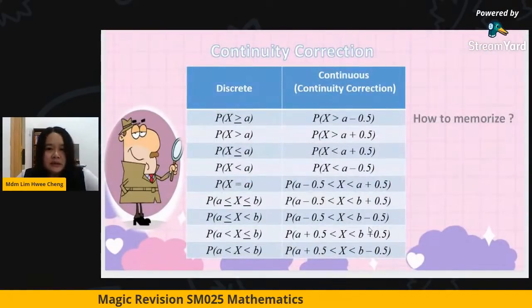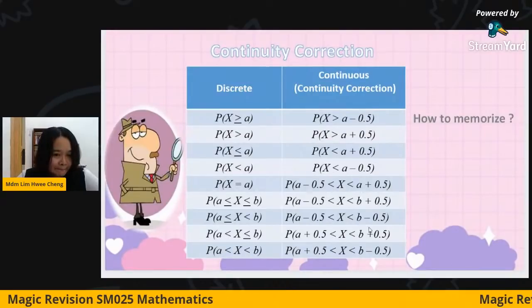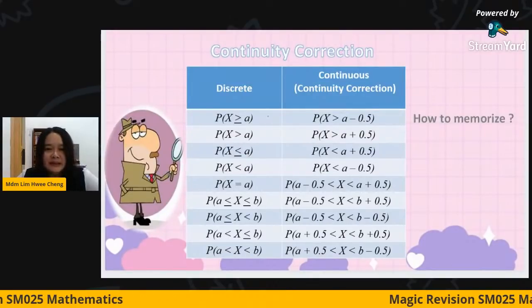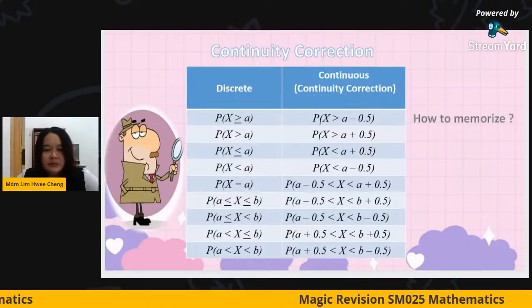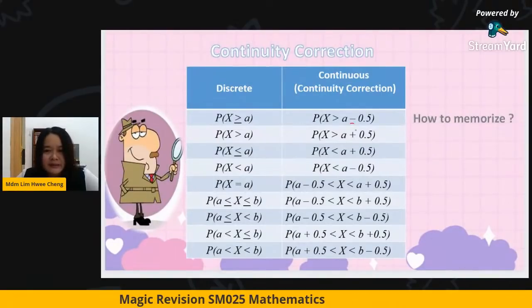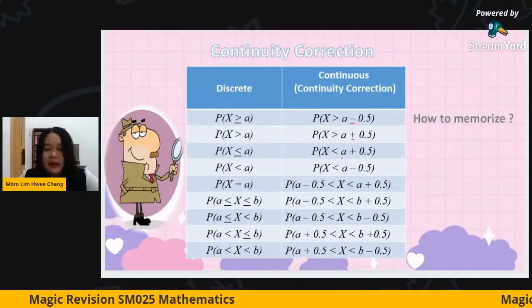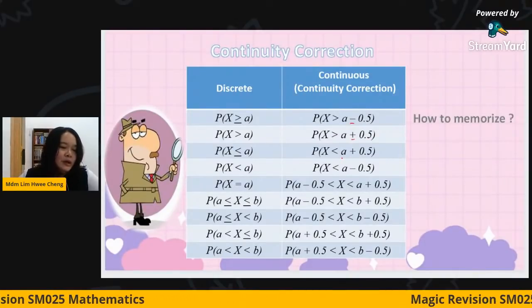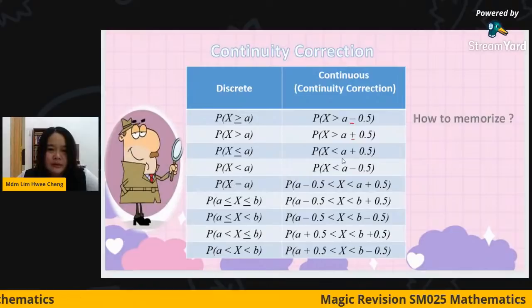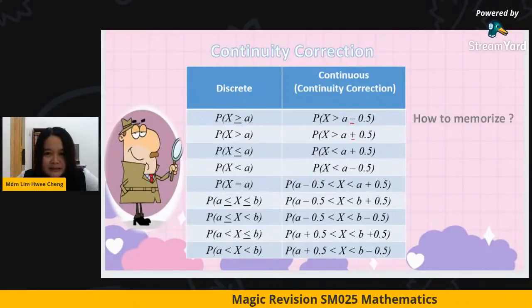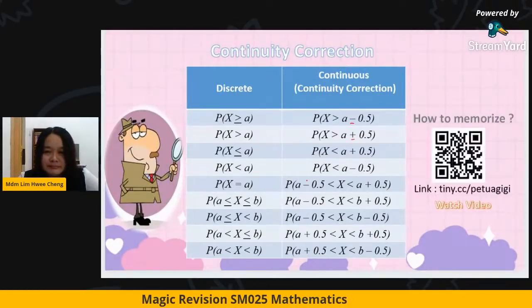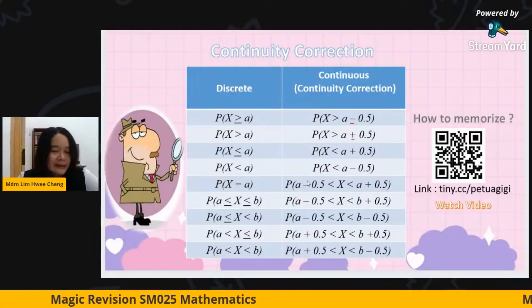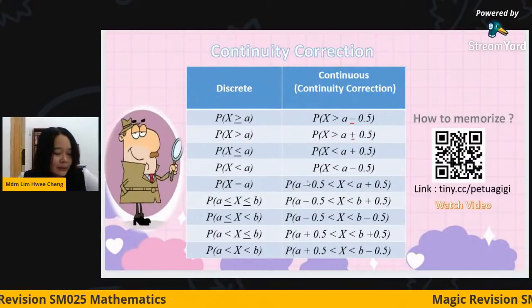Okay, this is the continuity corrections formula. So if from discrete you turn to continuous, you have to make some adjustment like this. Sometimes negative, sometimes positive, so you will get confused. Okay, I will teach you a way. I suggest my students no need to memorize this. You can do a method that I call the petua gigi palsu.